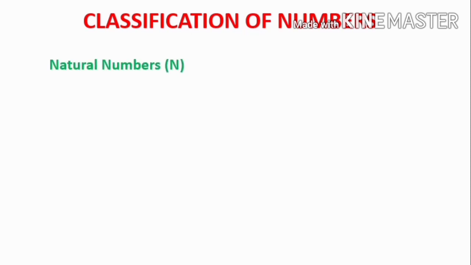The most basic type of classification of numbers is natural numbers. We all naturally count things by using 1, 2, 3 and so on. Therefore, the basic innermost classification of numbers is the natural numbers. Natural numbers include numbers such as 1, 2, 3 and so on. They are often referred to as counting numbers.